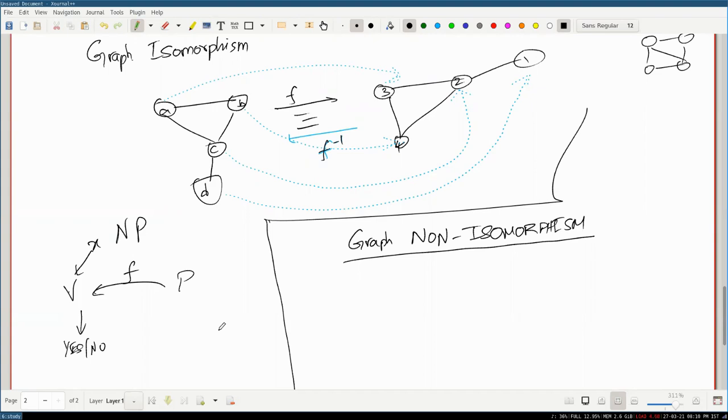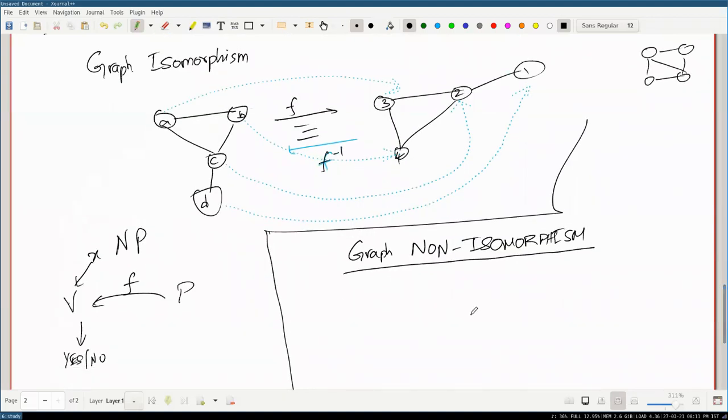Wait, now I'm confused. If you can tell if it's isomorphic or not, then why can't you tell if it's non-isomorphic? You can just take the isomorphism output and flip it, right? Say no, yes. Does that make sense? So why is this problem different from graph isomorphism? People say that this is slightly harder to solve, and they're not actually the same problem. Where does that come from?